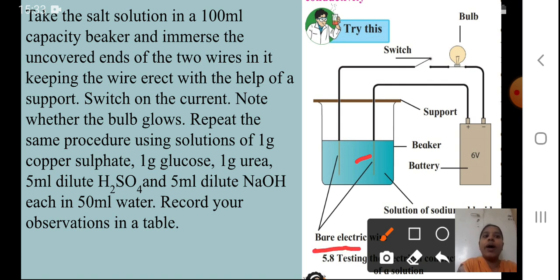See, bare electric wire is written here. I have to keep them straight. Now what we have to do: switch on the current. Note whether the bulb glows.